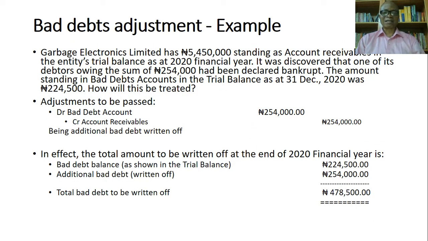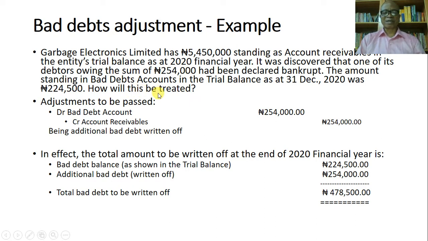Okay, so let's look at this example. Garbage Electronics Limited has 5,450,000 standing as accounts receivable in the entity's trial balance as at 2020 financial year. It was discovered that one of its debtors, owing the sum of 254,000, had been declared bankrupt. The amount standing in the bad debt account in the trial balance as at 31st December 2020 was 224,500 naira. How will this be treated?